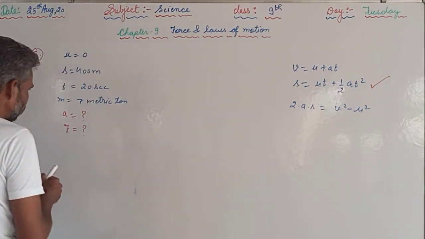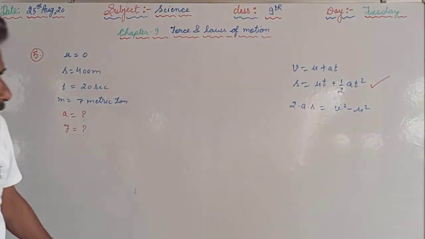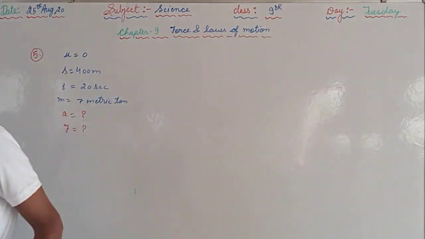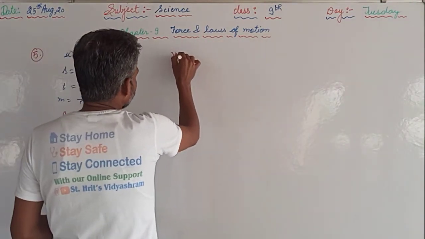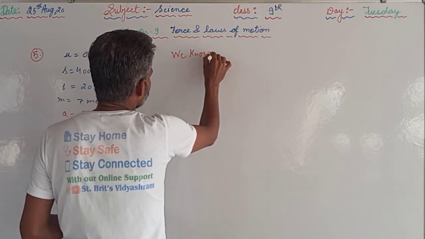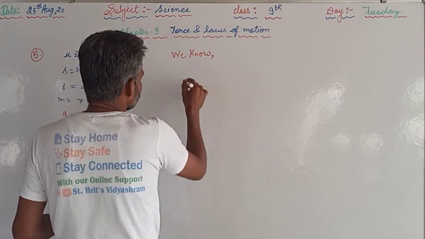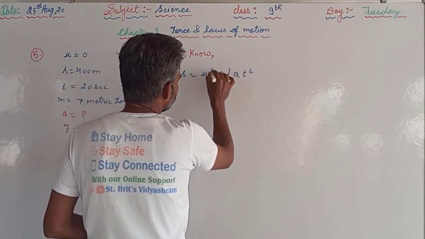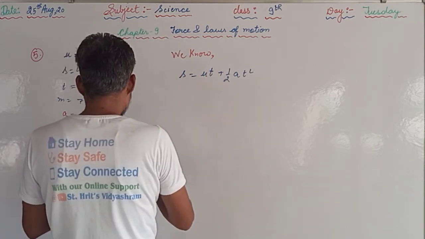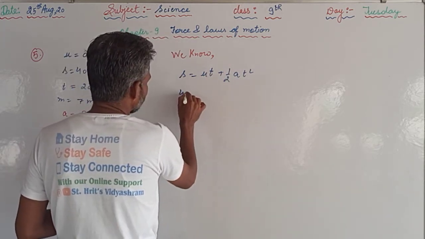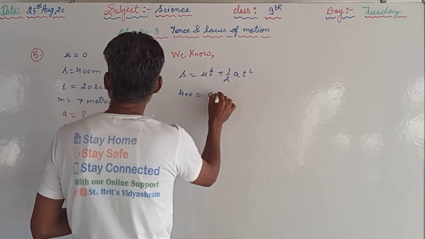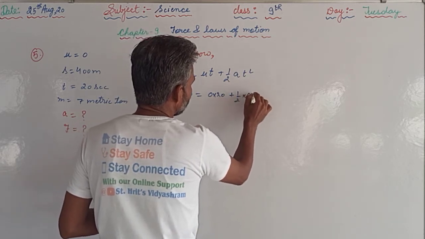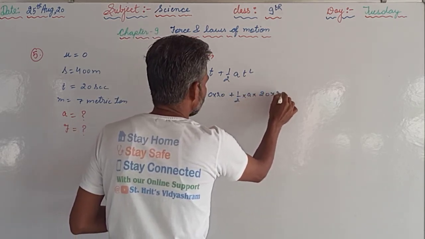First of all we should erase these equations after the selection. So we know that s is equal to ut plus half at square, means s is 400 is equal to u, that is 0, into t, that is 20, plus half a into t square, that is 20 into 20.